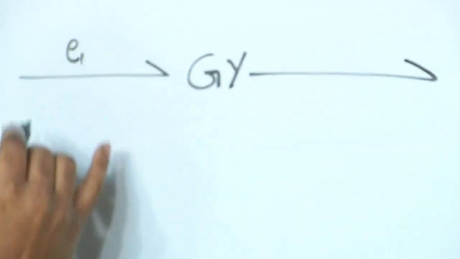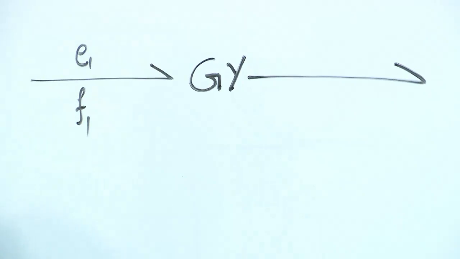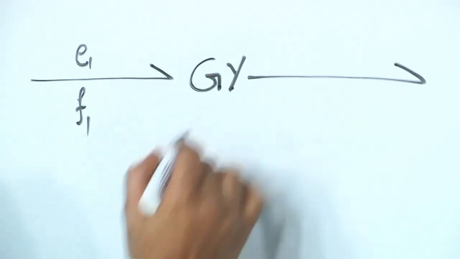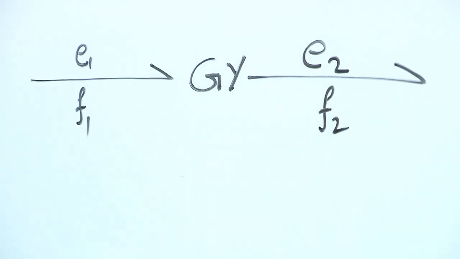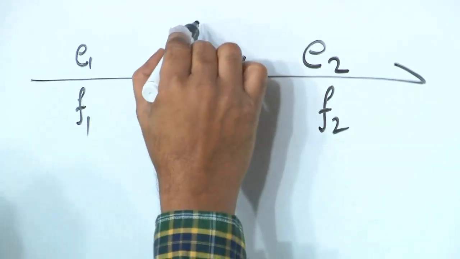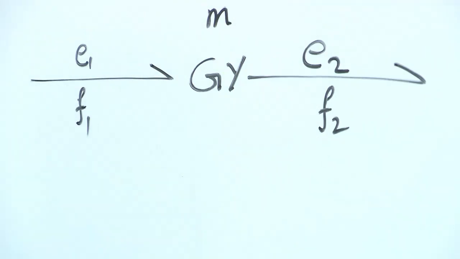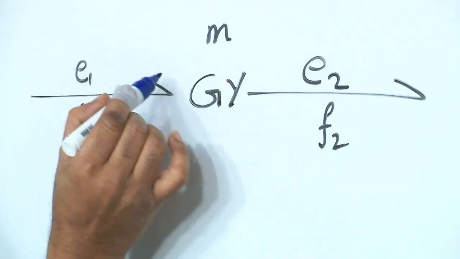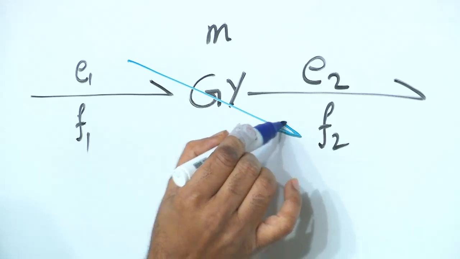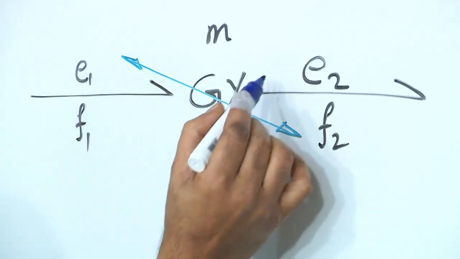So, you have the primary effort, one side port 1 flow and effort, port 2 effort and flow like this, and there is a relationship variable which relates port 1 and port 2 variables. So, in the case of the gyrator, the relationship between port 1 and port 2 is like this.